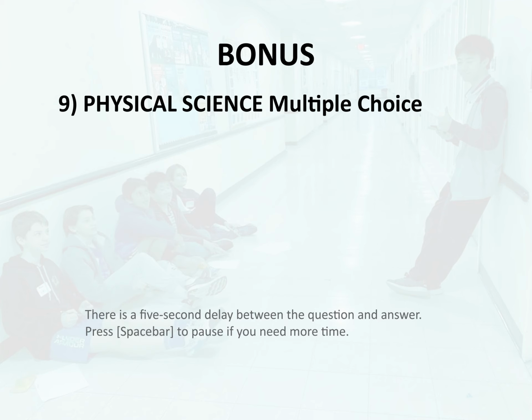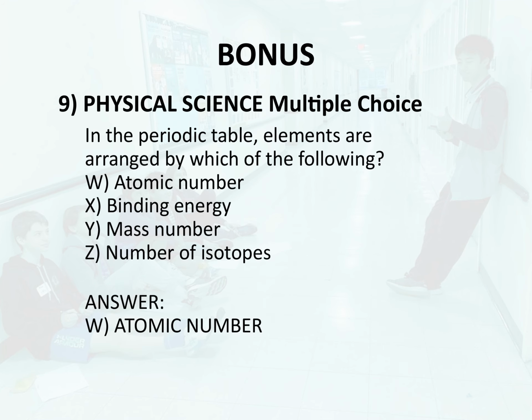Bonus 9. Physical science. Multiple choice. In the periodic table, elements are arranged by which of the following? W. Atomic number. X. Binding energy. Y. Mass number. Z. Number of isotopes. Answer. W. Atomic number.